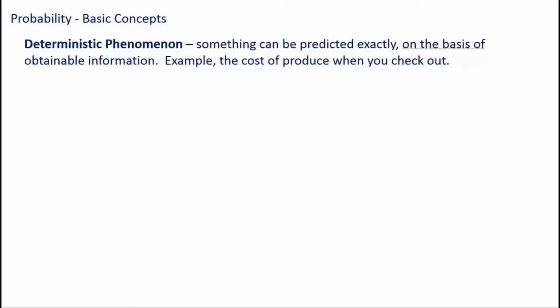The very first one is deterministic phenomenon, and that is something that can be predicted exactly on the basis of obtainable information. So if you can find the information and that means you know exactly what is going to happen, then that would be deterministic phenomenon. An example, the cost of produce when you check out.